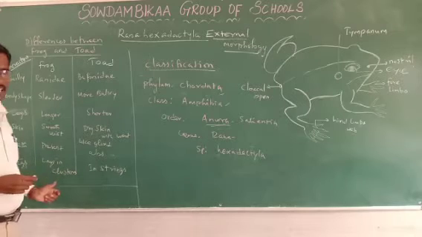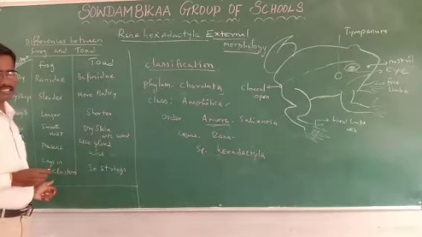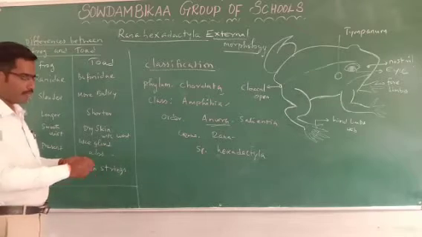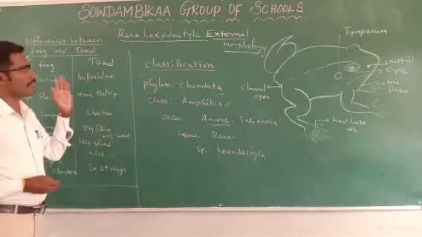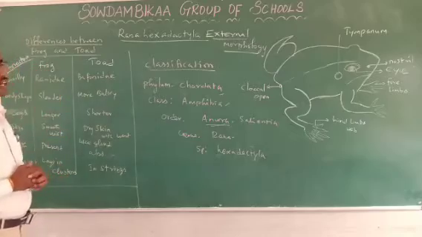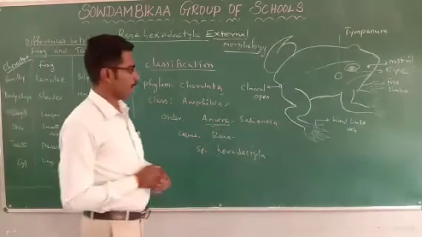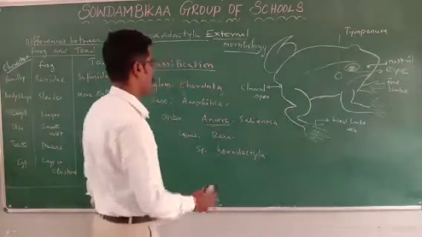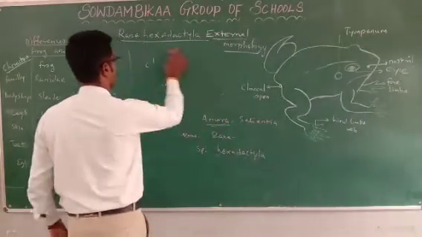Frog eggs are laid in a cluster on the water surface, whereas toads lay eggs in strings. Very important for the difference between the frog and the toads. Now we discuss the external morphology of frog.